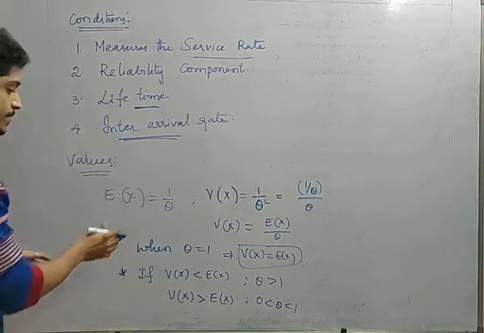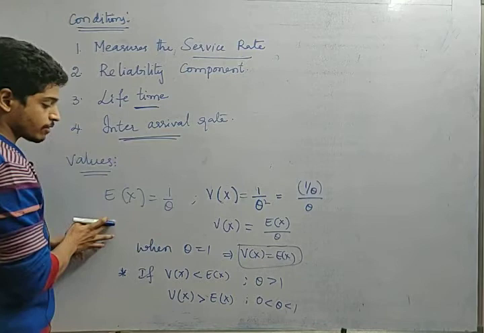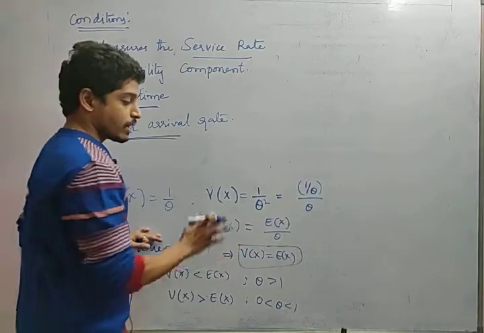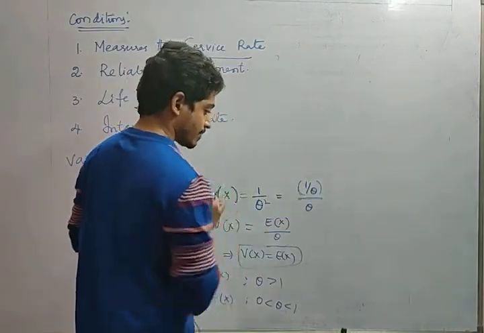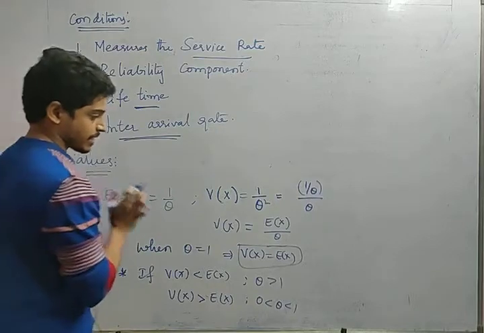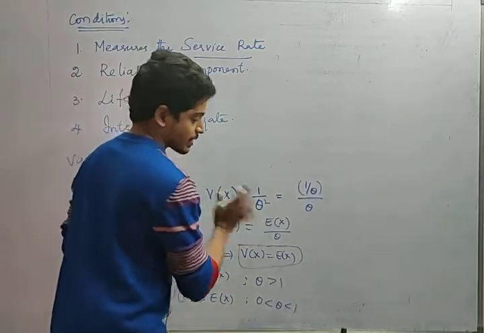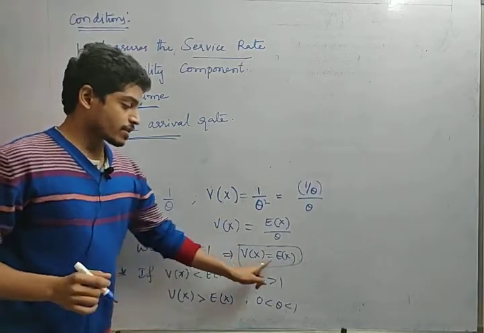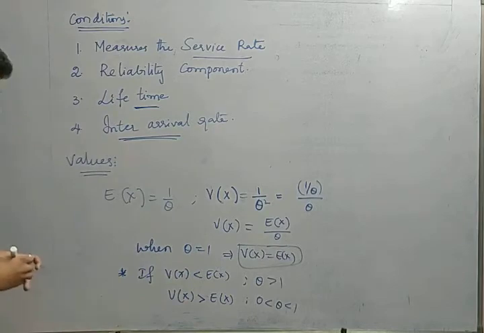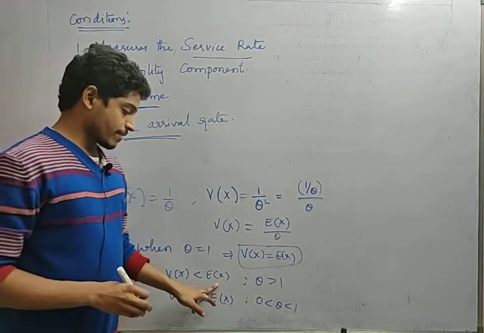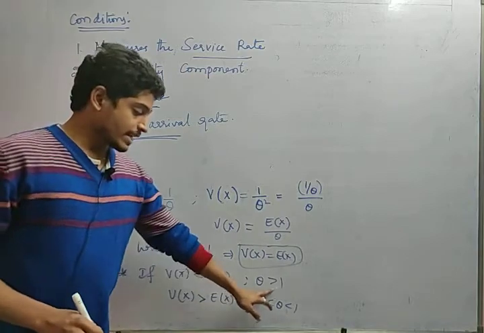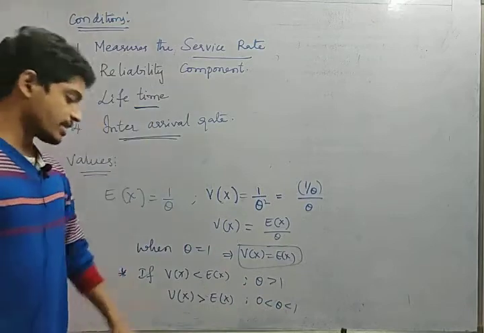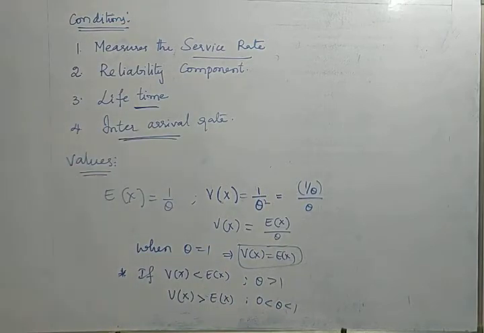We have already seen the mean or expected value of random variable in exponential distribution is 1 by theta. Variance is 1 by theta square. Now, can I write 1 by theta square as 1 by theta by theta? Yes. What is 1 by theta again? Expectation. That is nothing but variance equal to expectation divided by theta. Okay, when theta is 1, variance and expectation of x will both be equal, friends. When variance is less than expectation of x, theta is greater than 1. That means when theta is greater than 1, variance will be less than expectation of x. When theta lies in between 0 and 1, variance will be greater than expectation of x. So these are the conditions. Now let us see the questions.